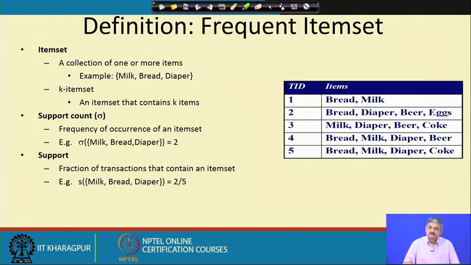What we do is normalize this support count by the total number of transactions. So, the support of an item set, denoted by s, is the fraction of transactions in which it appears. In this example of milk, bread, diaper, the support is 2 upon 5. You might express this as a percentage also: 40% is the support in this case.